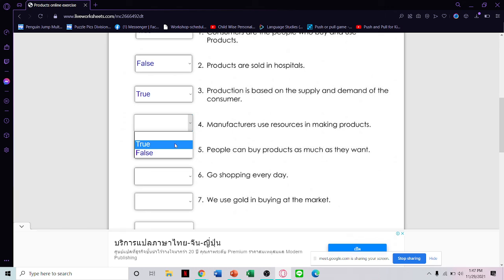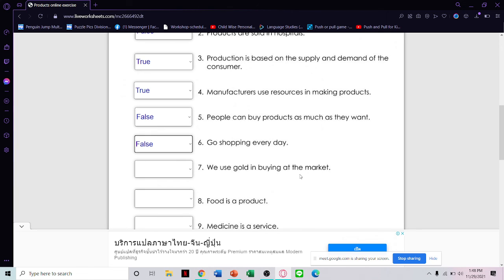Number four, manufacturers use resources in making products. It is true. Number five, people can buy products as much as they want. It means you can buy everything, all that you want. It is false. Number six, go shopping every day. False. We use gold in buying at the market. False, we use money.